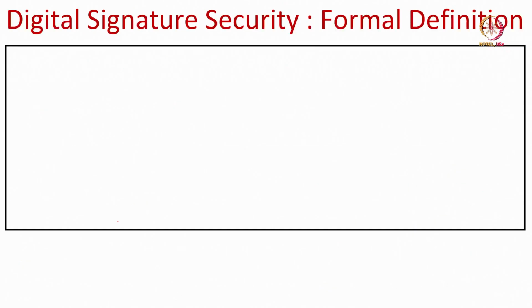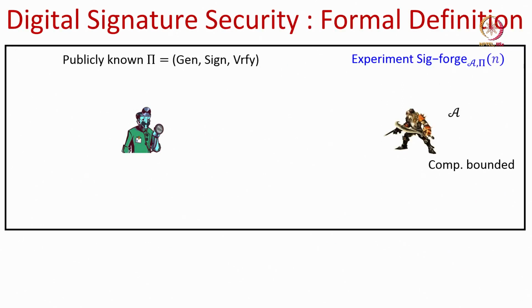Now, this unforgeability property is captured through a security experiment. So, typically in cryptography we model the security requirements through a challenge as an experiment between two entities, between an entity and a hypothetical verifier. This experiment is called the sign forge experiment. Here we have a publicly known signature scheme and there is a computationally bounded adversary.